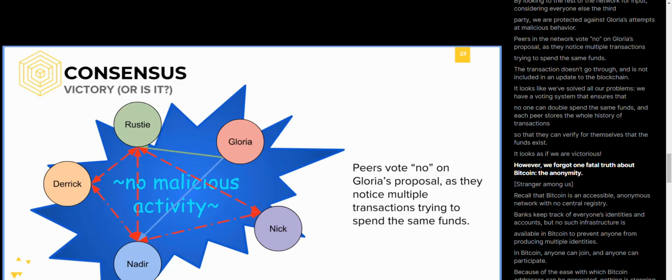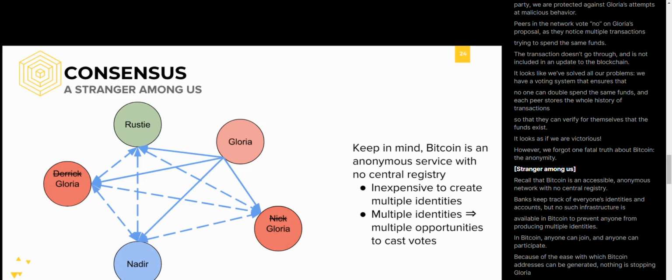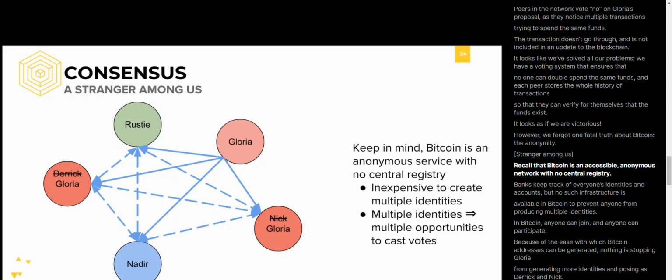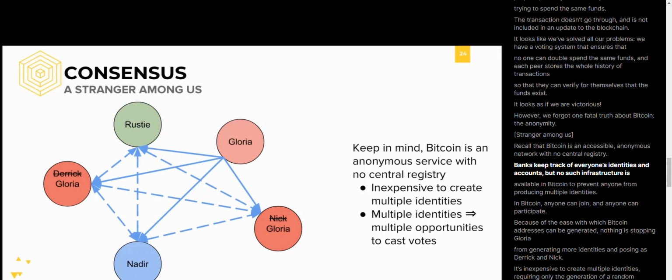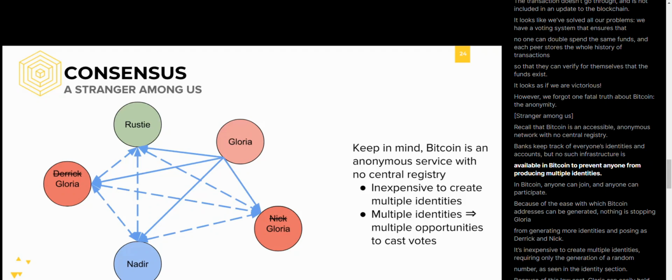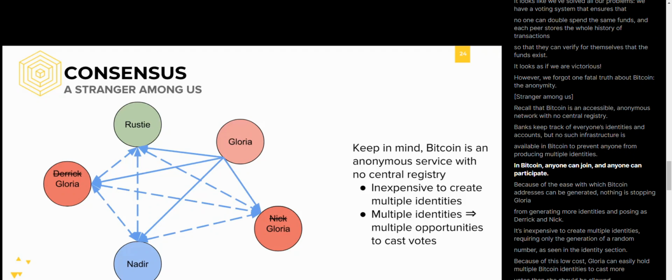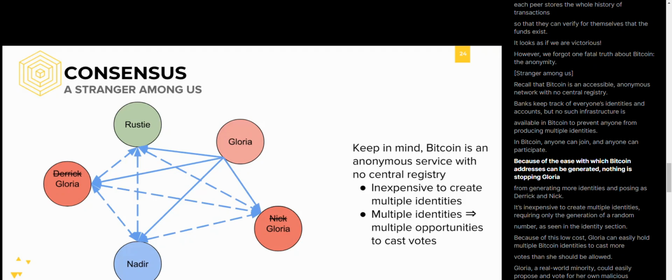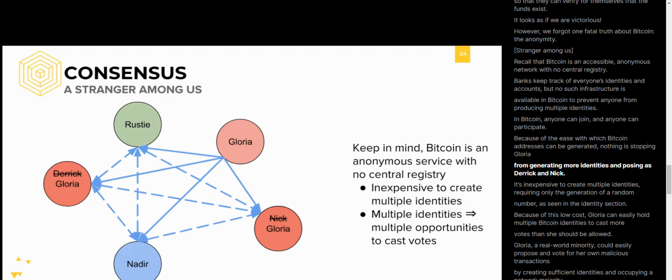However, we forgot one fatal truth about Bitcoin: the anonymity. Recall that Bitcoin is an accessible, anonymous network with no central registry. Banks keep track of everyone's identities and accounts, but no such infrastructure is available in Bitcoin to prevent anyone from producing multiple identities. In Bitcoin, anyone can join, and anyone can participate. Because of the ease with which Bitcoin addresses can be generated, nothing is stopping Gloria from generating more identities and posing as Derek and Nick.